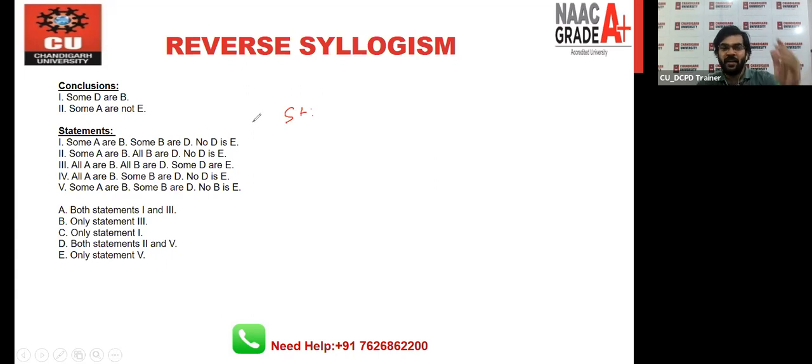But right now we have 5 statements, right? So if we have 5 statements, we have to draw 5 diagrams? No, it's not like that. That's why the definition itself mentions that we have to eliminate the options. How can we eliminate the options?